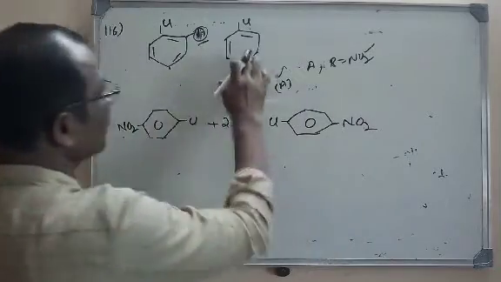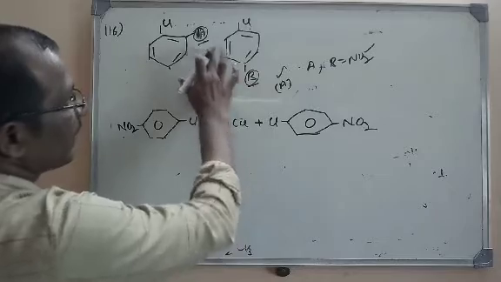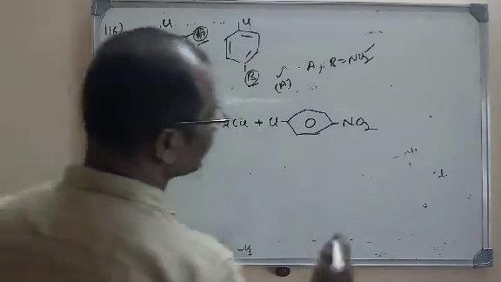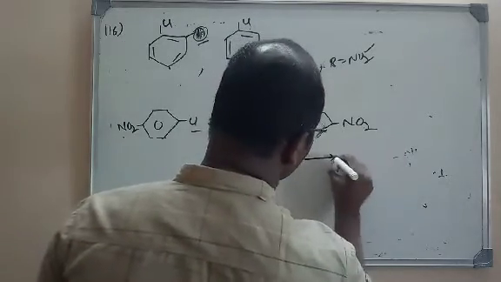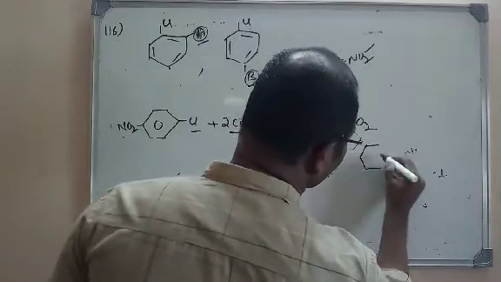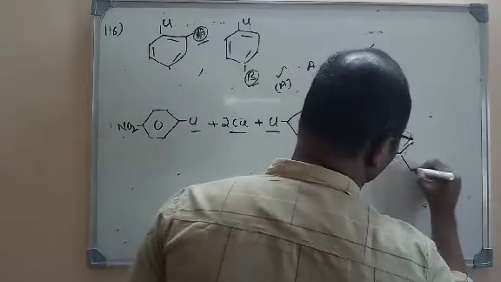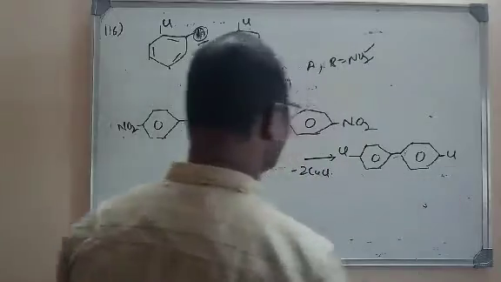Let us assume that this is one molecule and this is the other molecule. If A and B are NO2, this molecule will give the Ullmann reaction. So what will happen here? 2CuCl will be removed. As a result, the rings will be joined here. Look here, it is nothing but a coupling reaction.